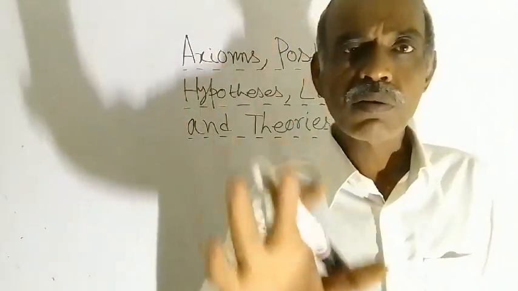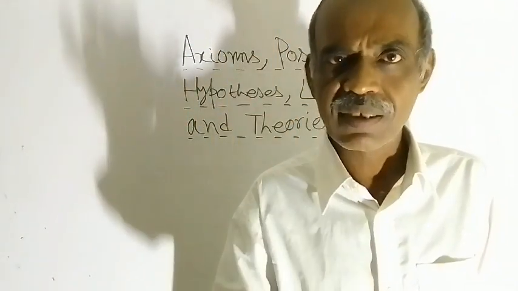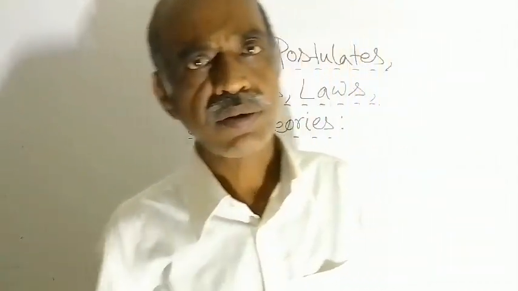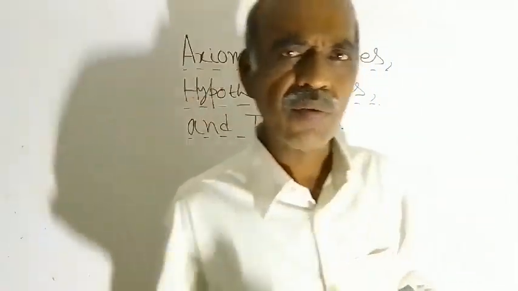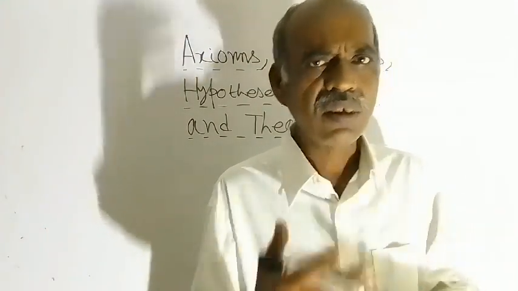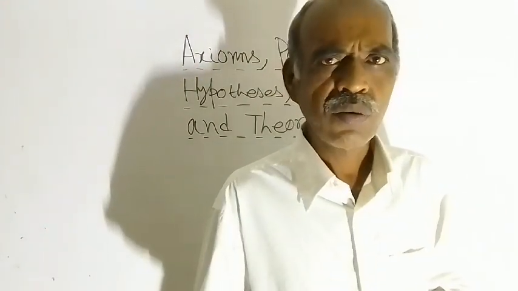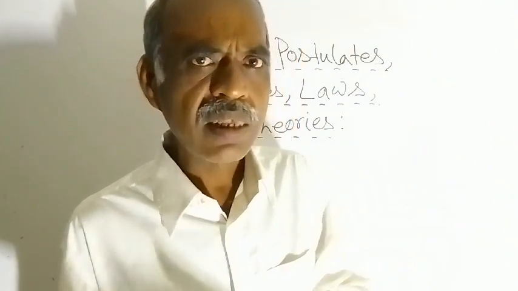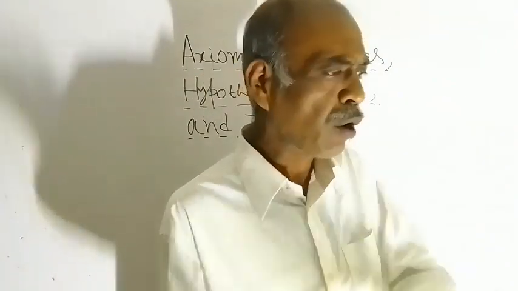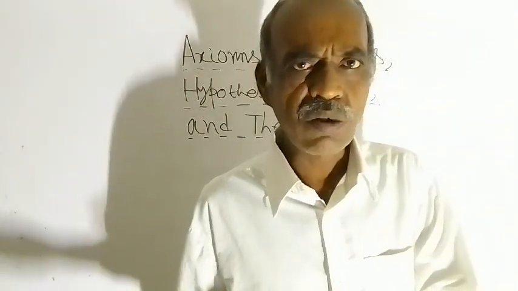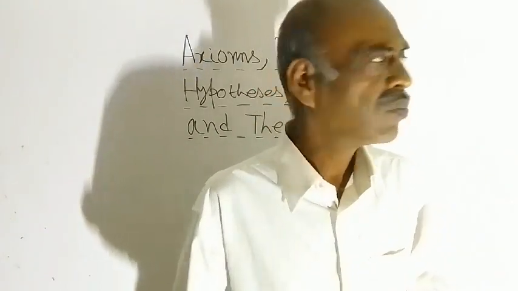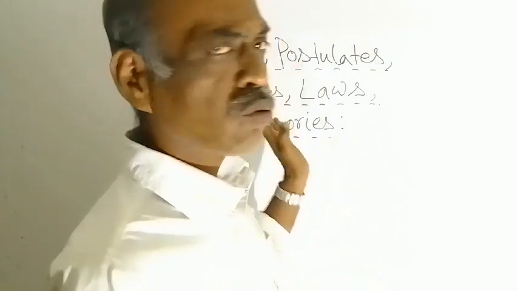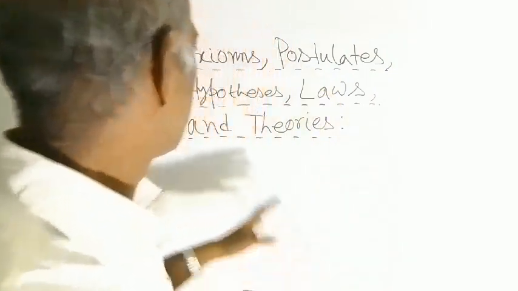So that can be considered as an axiom or postulate. In the study of science, very frequently, we will come across these terms. For the development of this theory, these are the postulates. For the development of this theory, these are the axioms. So first two over.